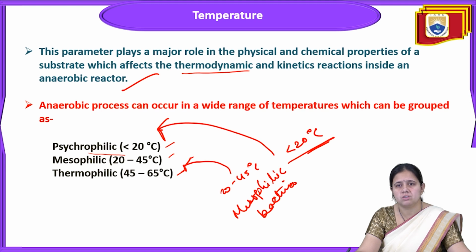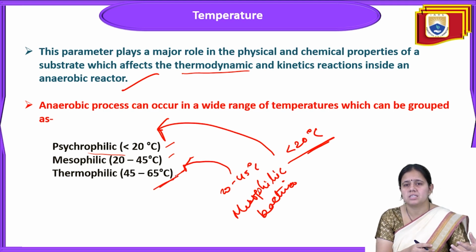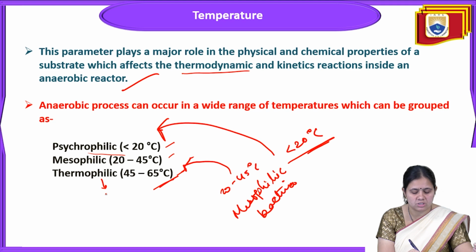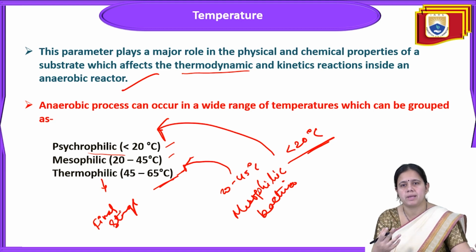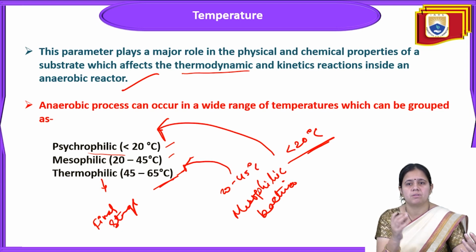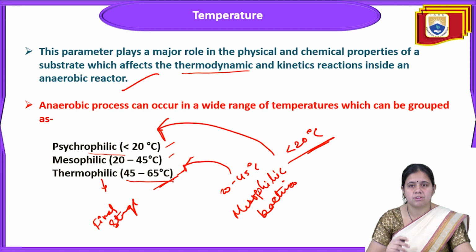If the temperature increases to 45 to 65 degrees Celsius, that is the thermophilic stage, and this stage is called the final stage or maturation stage. The microbial activity has done its job, and the final stage is at 45 to 65 degrees Celsius, where the anaerobic digestion has been completed.